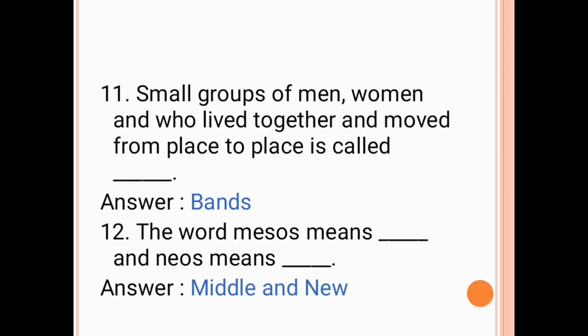The 11th question is, small groups of men, women and children who lived together and moved from place to place are called dash. The answer is bands. The 12th question is, the word mesos means dash and neos means dash. The answer is mesos means middle and neos means new.